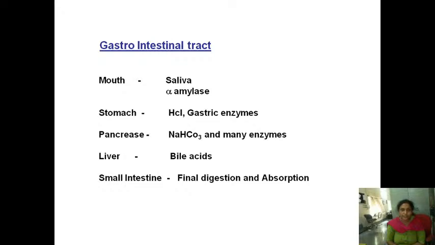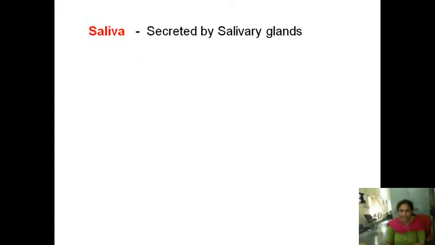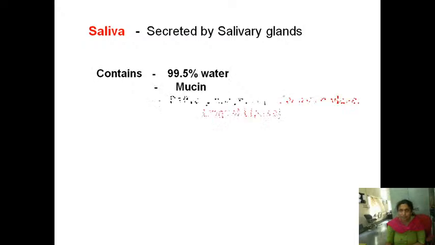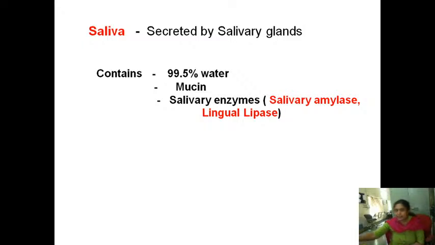So let us discuss the digestion of proteins. What happens to the proteins once you ingest them: in the mouth, stomach, then pancreas, and final digestion in the small intestine. Saliva is secreted by salivary glands, and it contains almost 99.5% water, along with mucin and salivary enzymes.